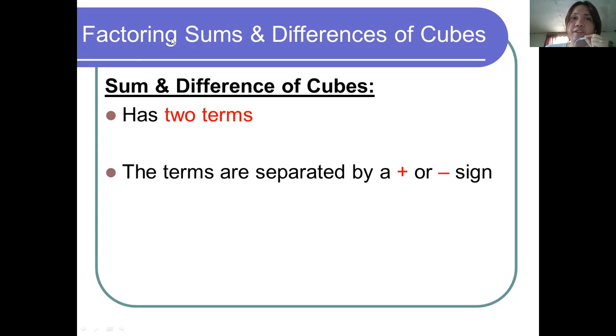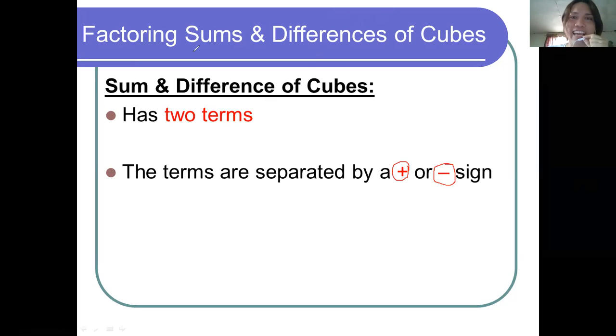If there's none, then it's not a sum and difference of cubes, and you cannot apply this rule.